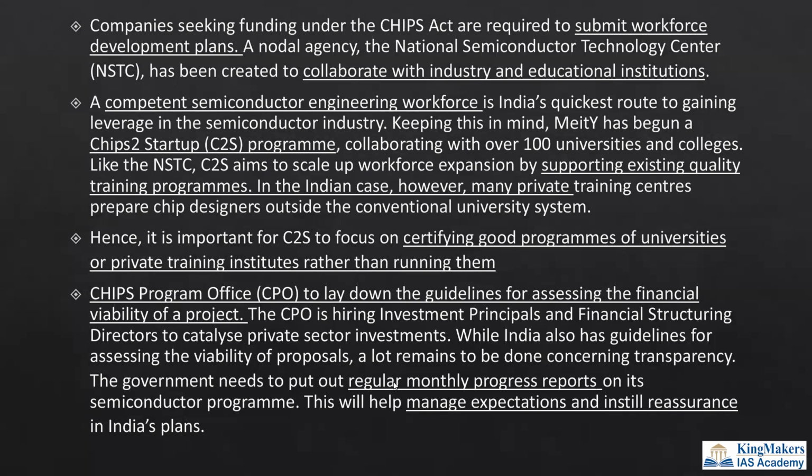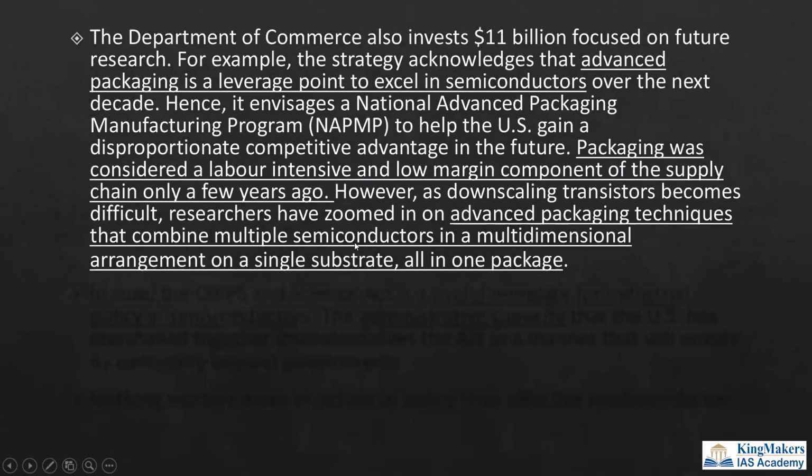And the government also needs to put out a regular monthly progress report about whether the semiconductor manufacturing industry is working or not. So all these should be done so that we have a continuous running of the semiconductor manufacturing industries. And also we have to help manage expectations, and have to reassure the people also, because investments can happen only when there is a reassurance and there is a proper risk testing. There should be a proper viability of the project. Only then the investments will come. Otherwise, investments will stop. So there should be proper financial management and risk management of this particular manufacturing industry. And there is a Department of Commerce which is providing $11 billion.